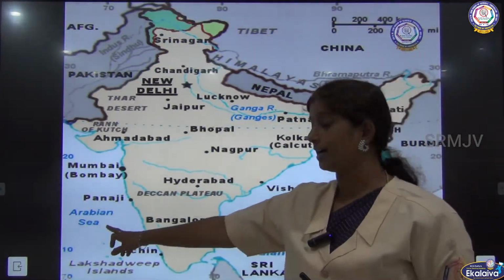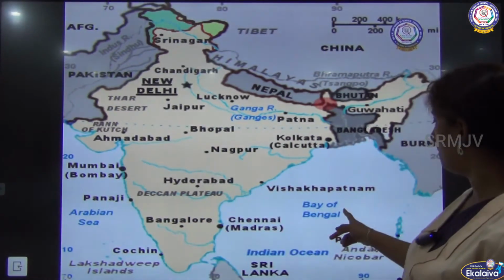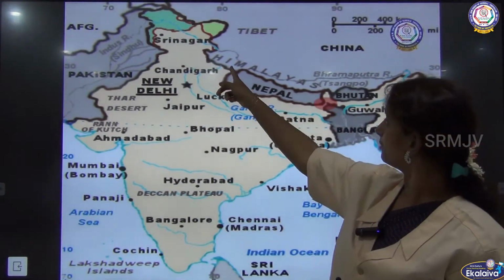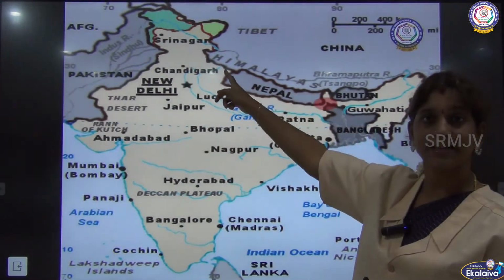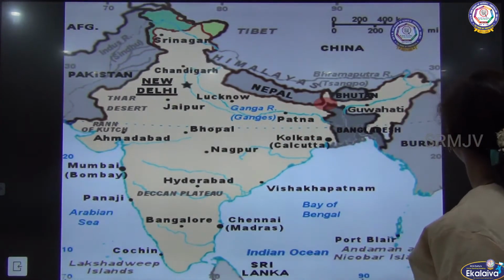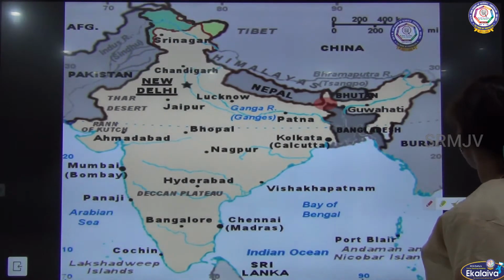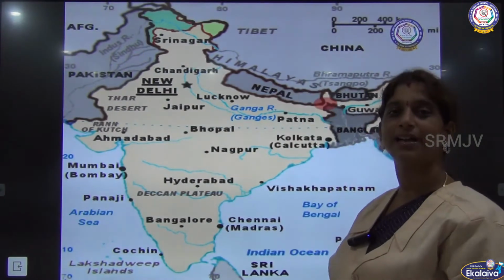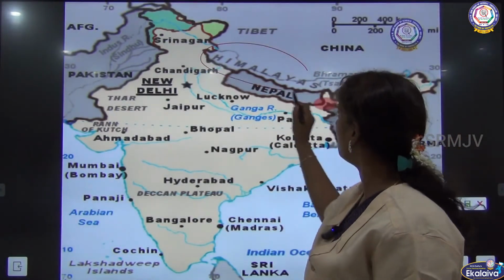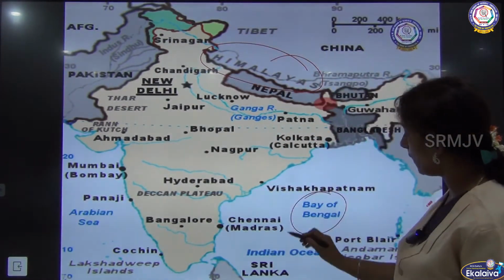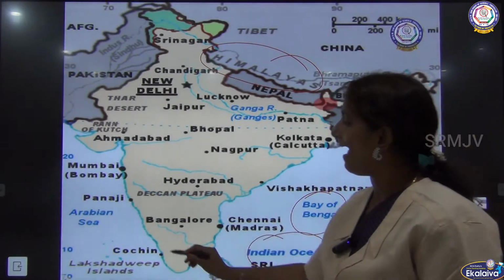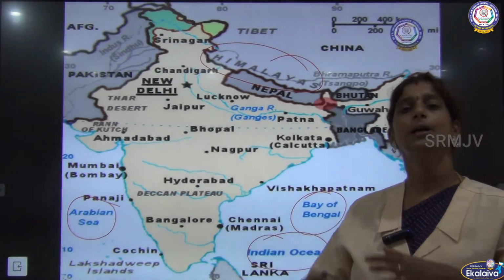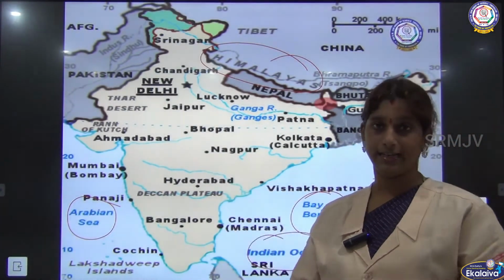Here you could see the Arabian Sea in the map, Bay of Bengal and Indian Ocean, and here you could see the Himalayas. These four borders are completely covering our country. Here the Himalayas, here Bay of Bengal, here Indian Ocean, and then Arabian Sea. So this forms Peninsular India.